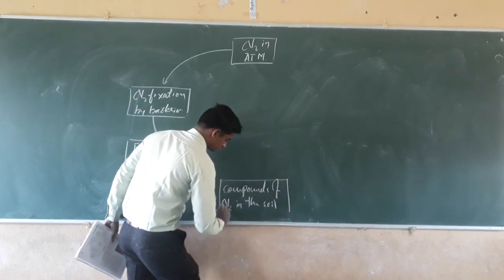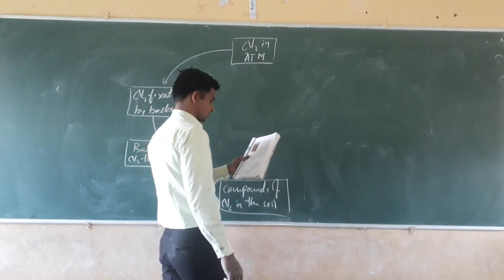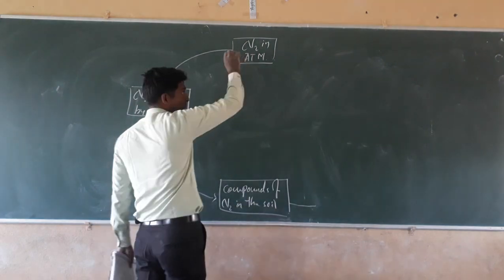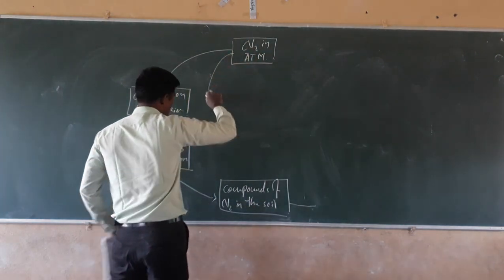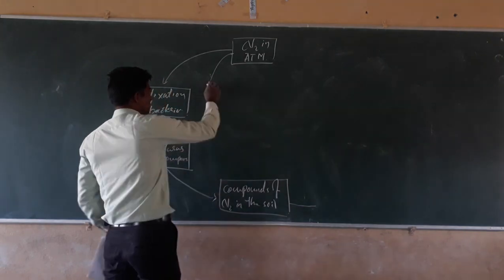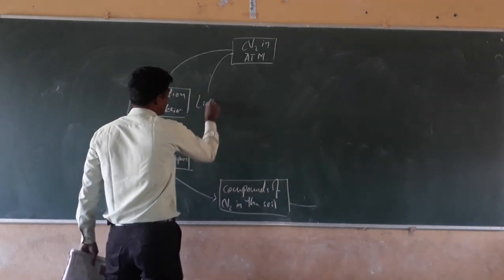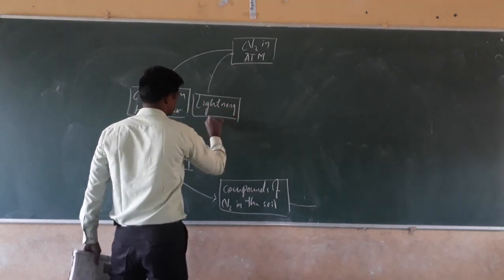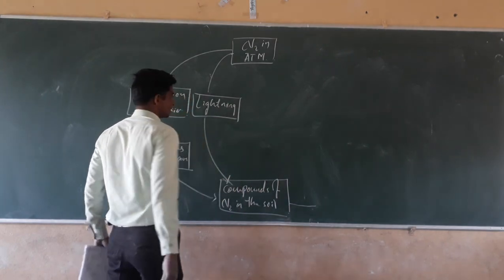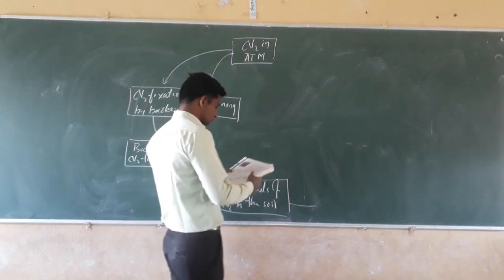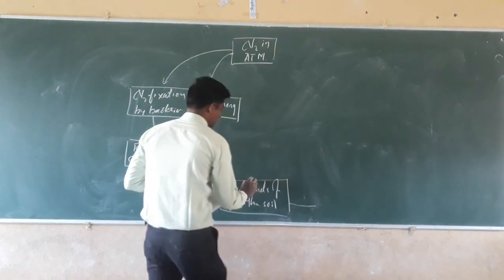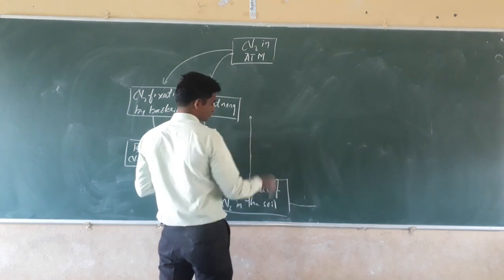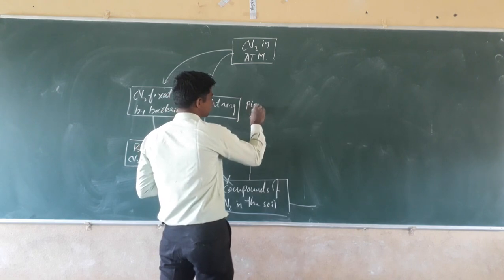Compounds of nitrogen in the soil. The next way is that the atmospheric nitrogen will also be converted into a nitrogen compound by lightning. Next, that compound of nitrogen is taken by the plants.